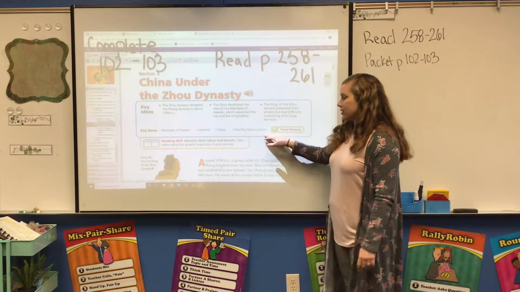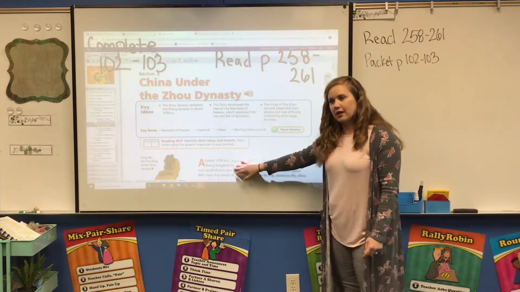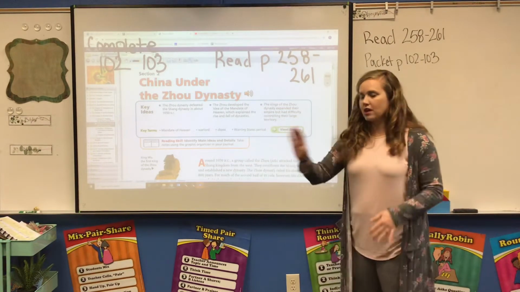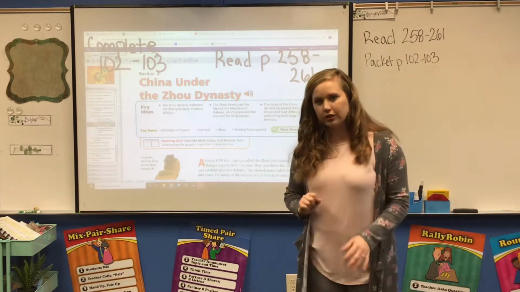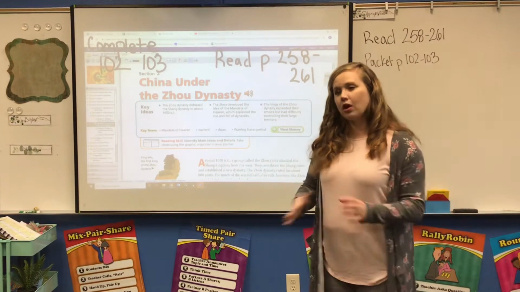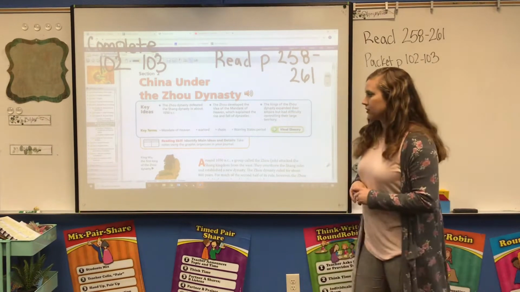Next we've got the Warring States period, and what we're going to read about is this Zhou dynasty, and they're taking over places and they're conquering, and we call that the Warring States period. So it refers to a period of time where they were going out and conquering other lands.